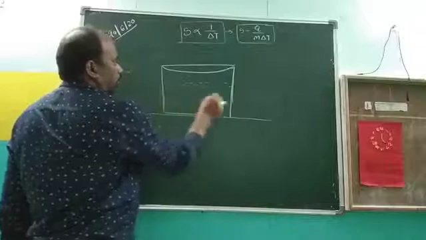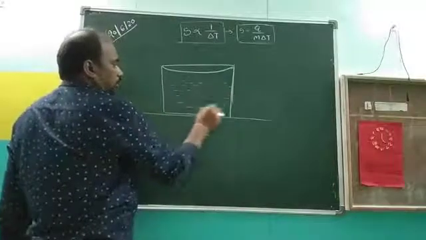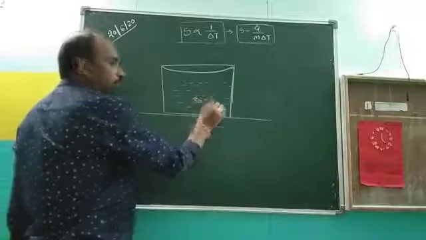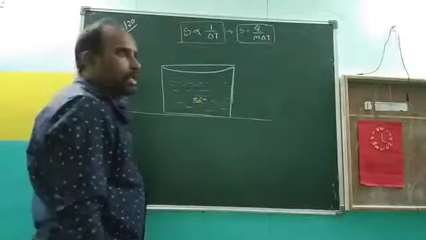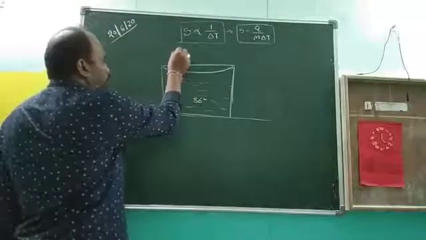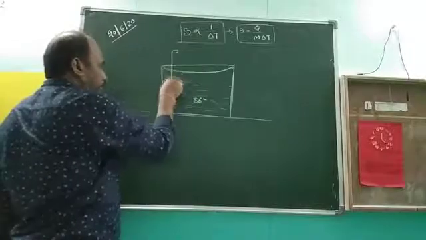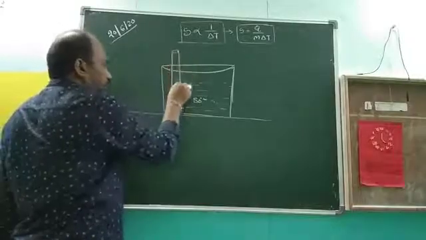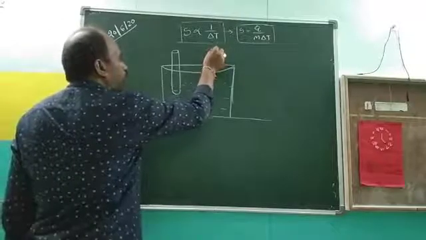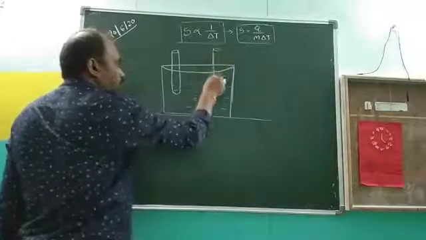The water should be at 80 degrees centigrade. And take two identical test tubes, of the same material and same mass.